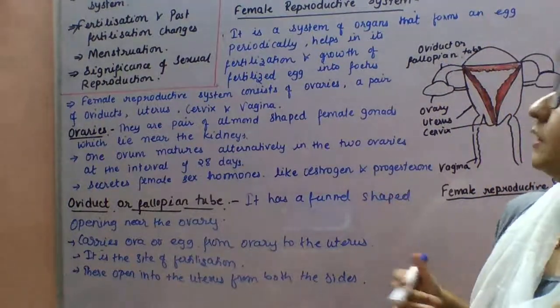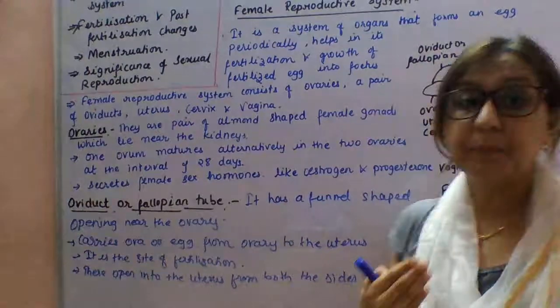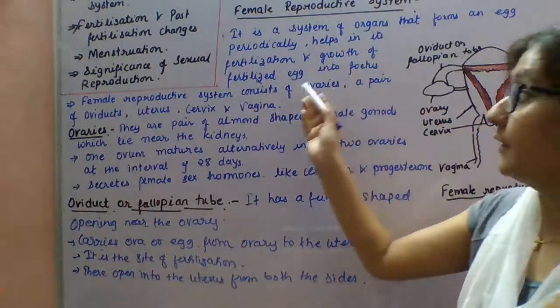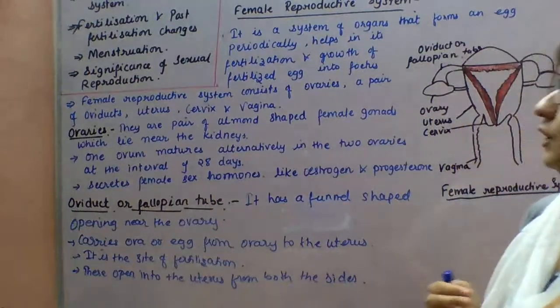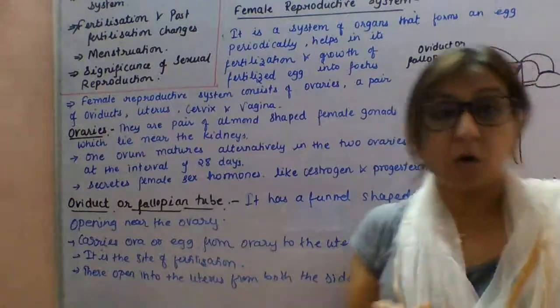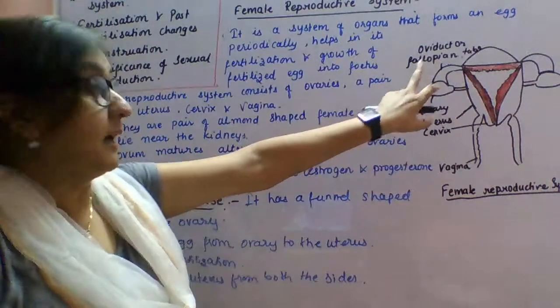The female reproductive system consists of organs that periodically form an egg, which is fertilized, and which help in fertilization and growth of the fertilized egg into a fetus. So the female reproductive system consists of different parts. You can see the different parts here.